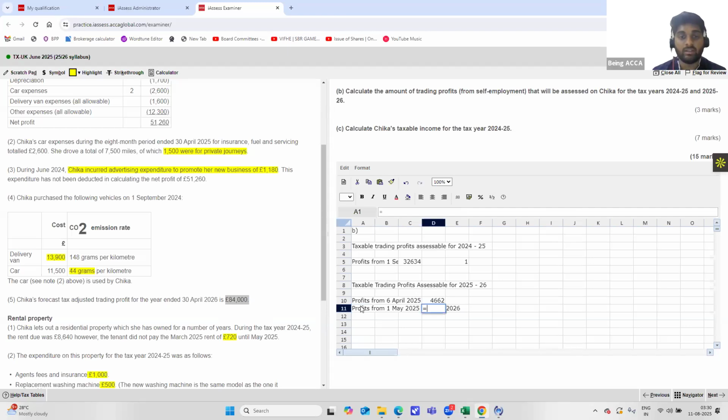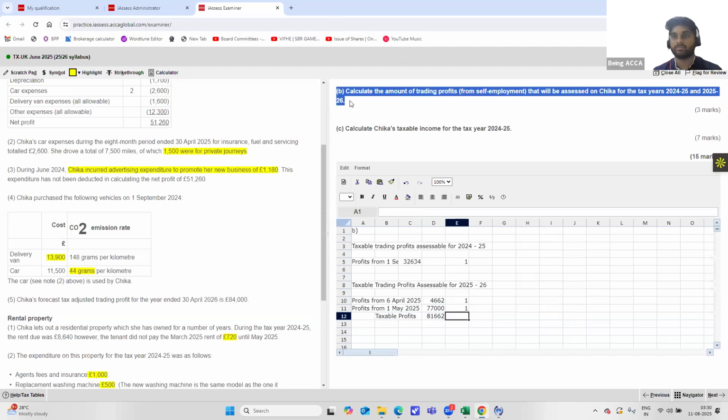How do you calculate it? It is equal to 84,000 into 11 by 12. That will give you your total profits. Now, your taxable profits would be equal to the sum of both of them. So if you calculate this, this will give you 1 mark, this will give you 1 mark, and with the total sum of it, it will give you a total of 3 marks. With this, we complete the second part of the question.